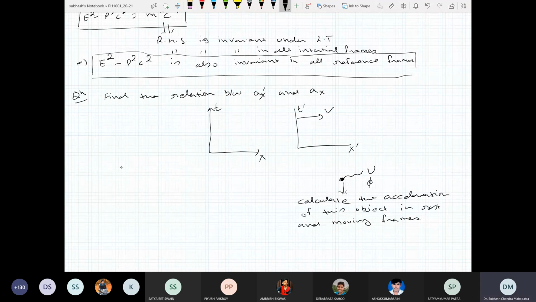In the rest frame, ax is just du by dt. In the moving frame, ax prime is just du prime by dt prime. Calculate ax prime and obtain that relation in terms of ax. This is an exercise in your tutorial, in your assignment. You should be able to do it. So do it and see how the acceleration is actually different in the moving and in the rest frame.